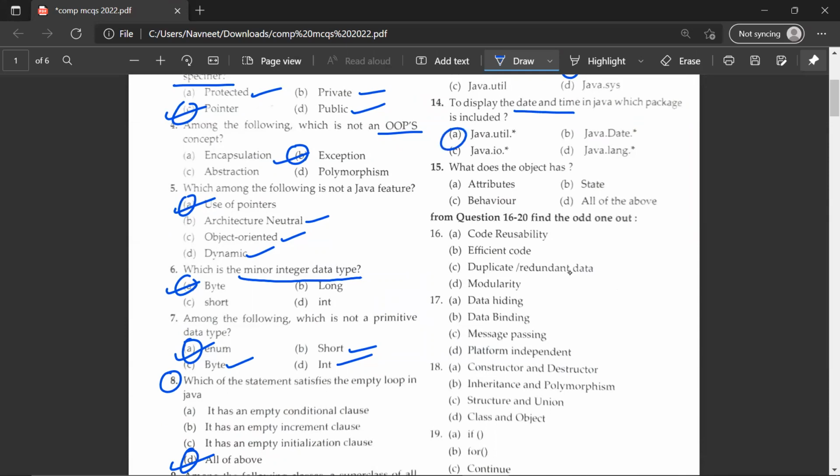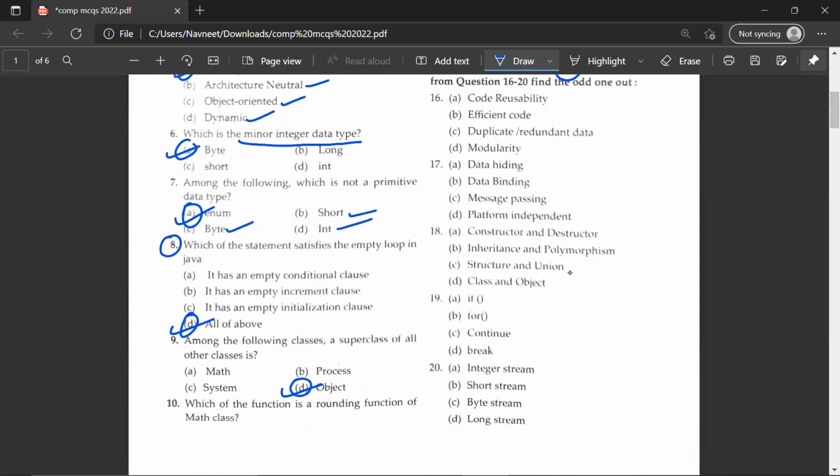A, java.util.*. Okay. Moving on to the next question. What does the object have? Attributes correct, state correct, behavior correct. So the correct answer would be D, all of the above.